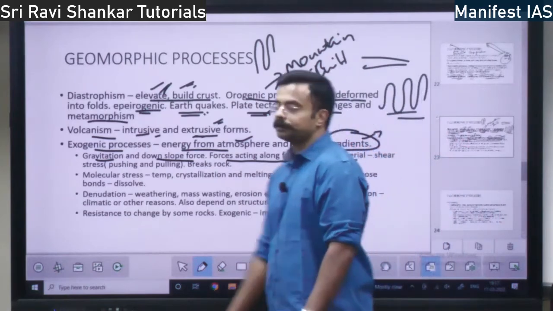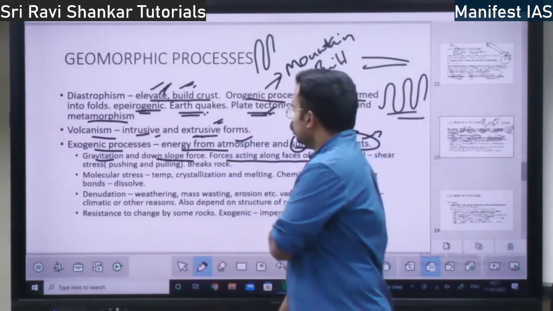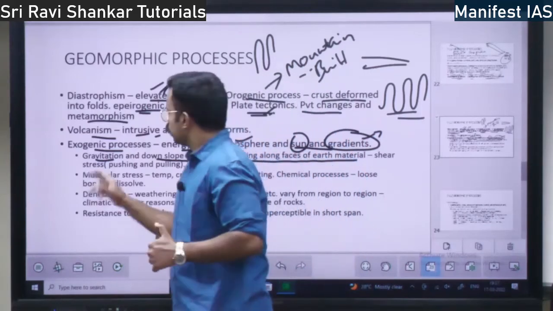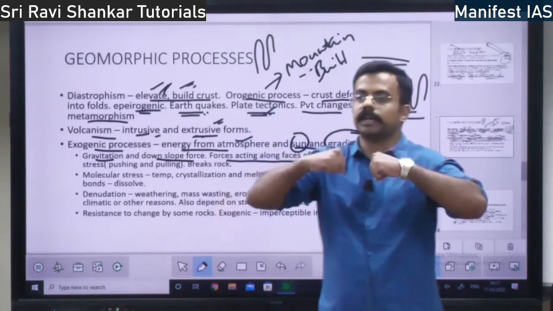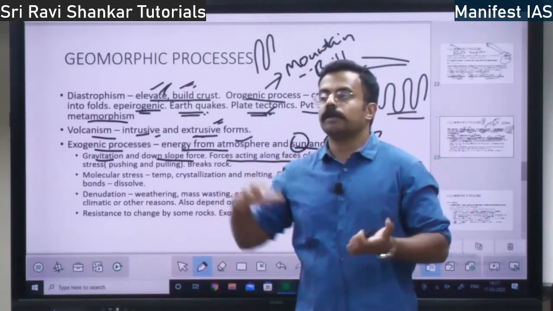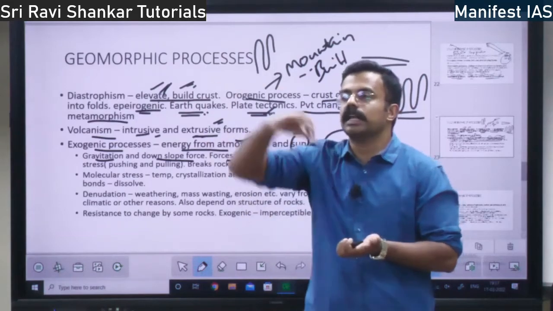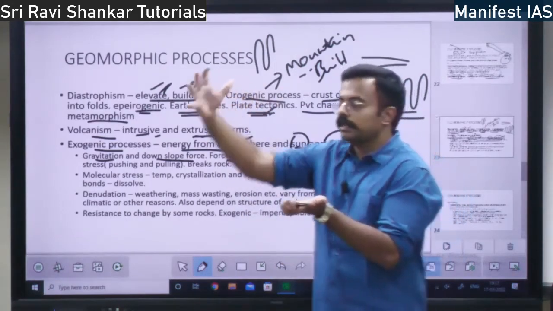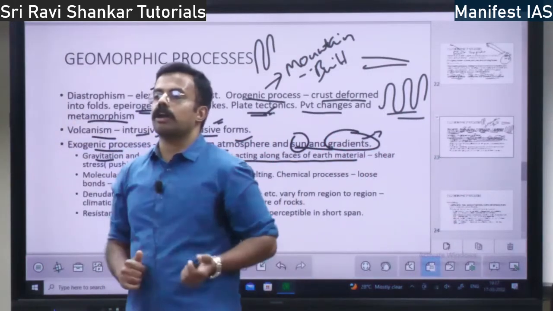Shear stress. What is shear stress? Because of this exogenic process, there will be a lot of pressure, a lot of stress on the objects because of external elements. Suppose here is a rock, and above that rock you place one rock.